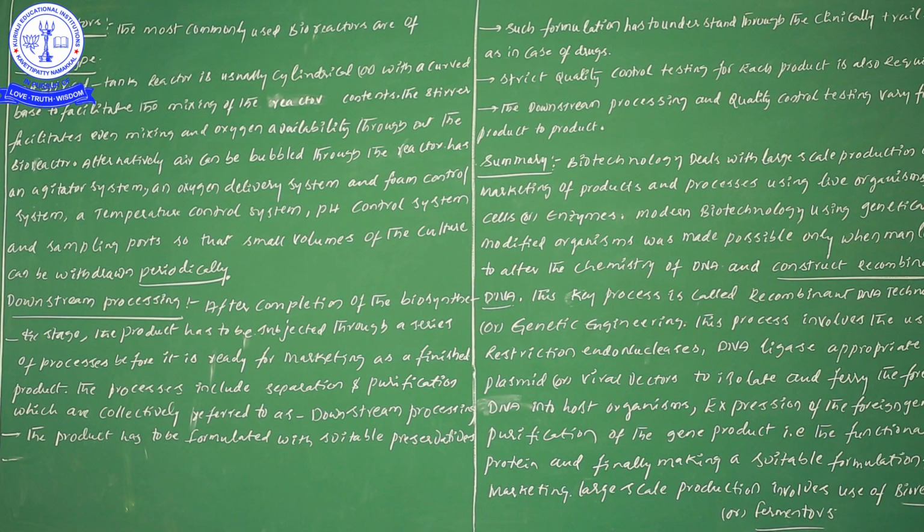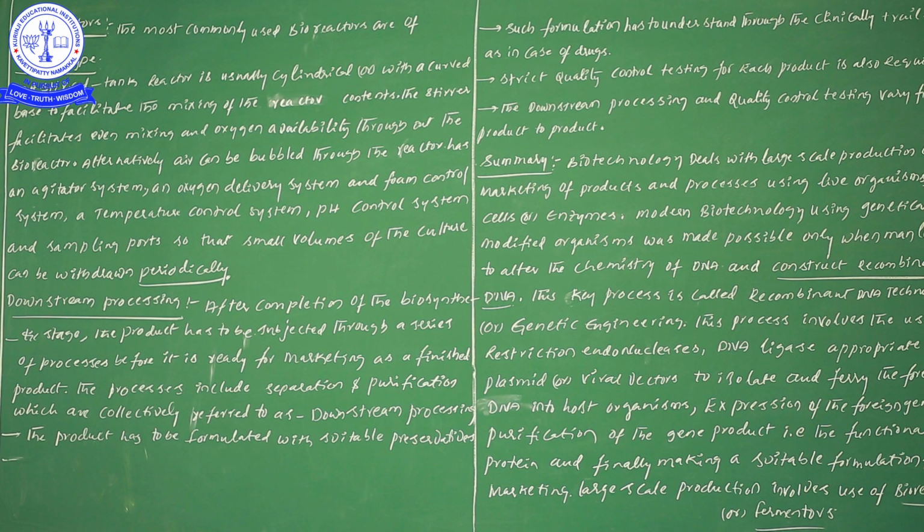Concerning bioreactors, the most commonly used bioreactors are the stirring type. A stirred tank reactor is usually cylindrical, or with a curved base.